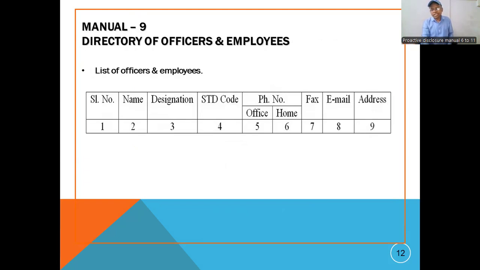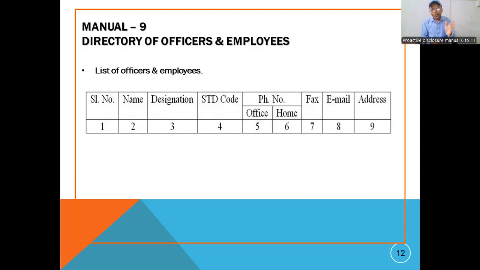Manual number 9 says that is directory of employees and directory of officers and employees. Database, employee database. We can say directory of officers and employees means that employee database. So starting from officer to fourth class employee, name, designation, and contact details, email address, and office address should be given.